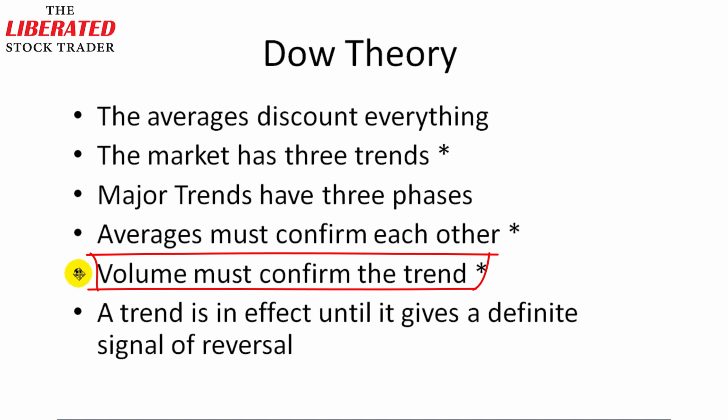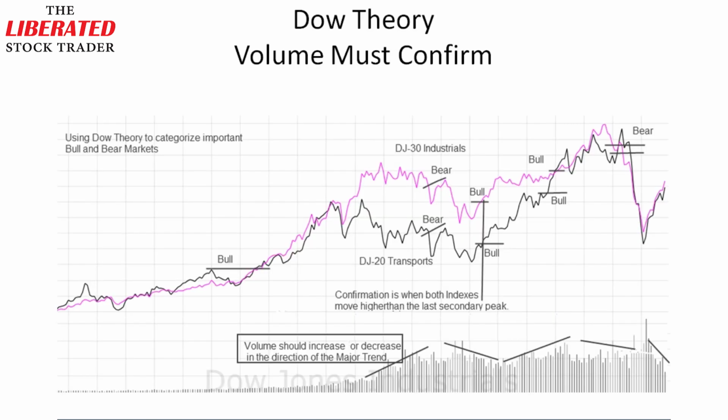So to describe and show you visually how volume might have an effect on the market, and does have an effect on the market, you can see here the very same chart. This is the Dow Jones Industrials and the Dow Jones Transports. Again, the same colouring, a magenta colour and the black colour for the transports. You can see the previous markings of bull and bear market starts here. But also along the bottom, I've plotted the volume for the indexes during these time periods.